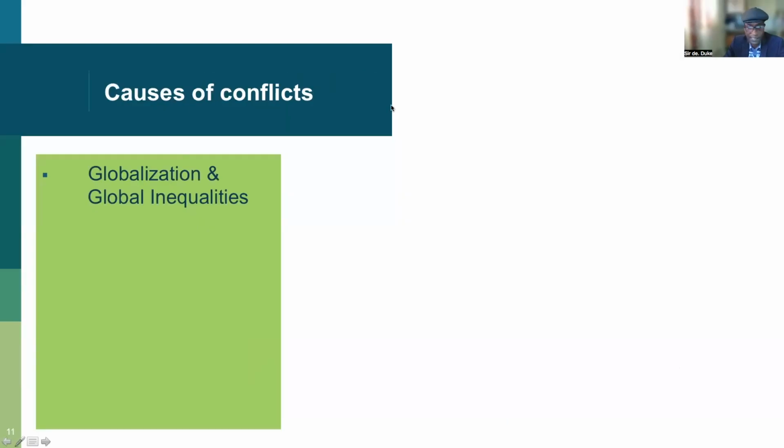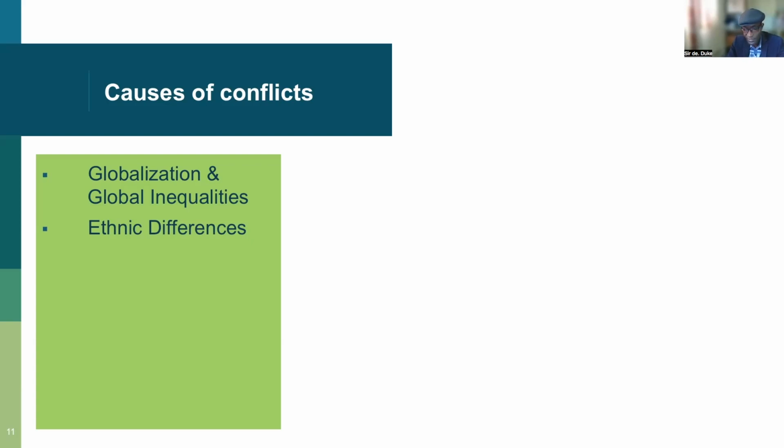Right. Let's now look at the causes of conflicts. We have been talking about the types of conflicts, but do we know what's causing those conflicts? How does globalization or global inequalities cause conflict in the world? The differences between the global north and the global south. There are rich countries and poor countries. And whenever we are trading or making deals with these countries, we tend to suffer because of this inequality. And that is the cause for concern in peace and conflict studies. Then we have ethnic differences.